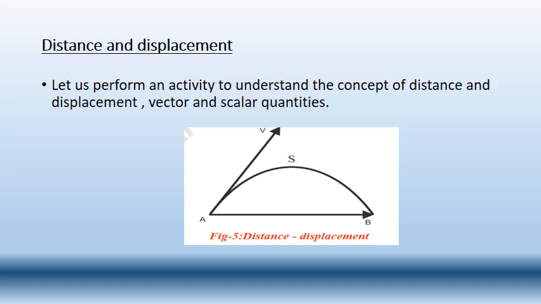So here, the distance is ASB, the path the ball has traveled, whereas the displacement AB is the shortest distance the ball has traveled, and the direction in which the ball has been thrown is represented by, see here, one arrow upward which is represented with V. So that is the direction in which the ball has been thrown, and AB is the distance the ball has traveled. So AB is the distance and V is the direction, and these two represent the displacement.